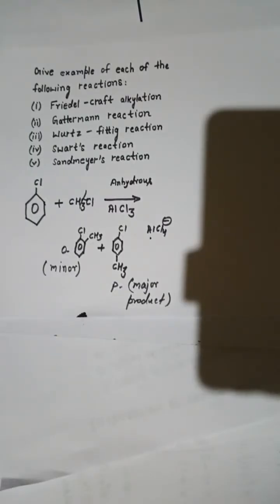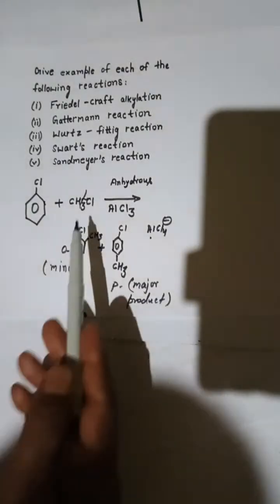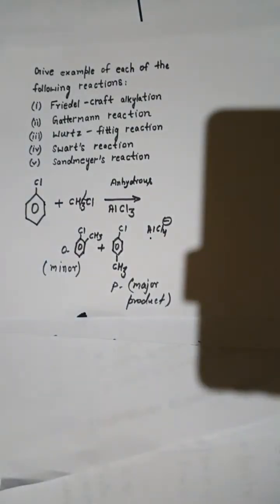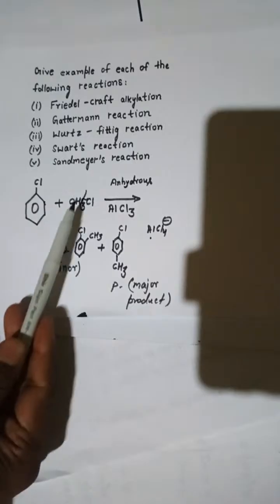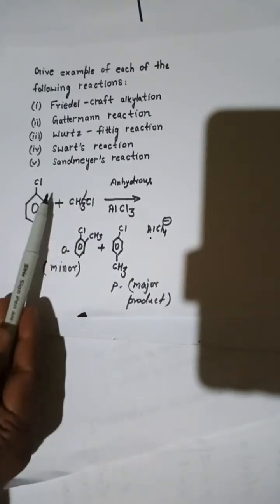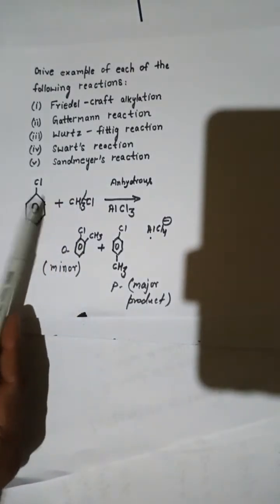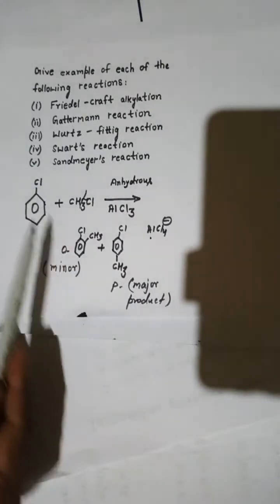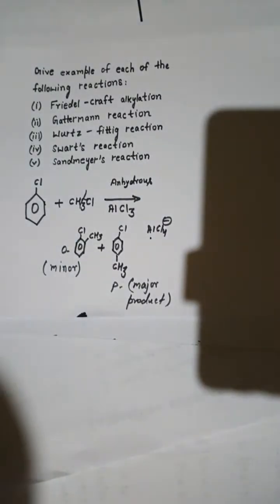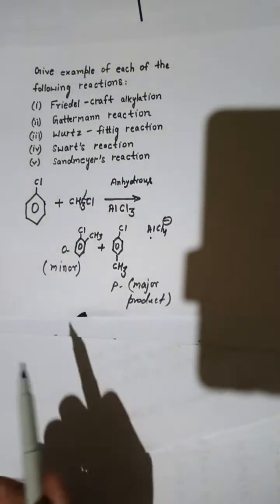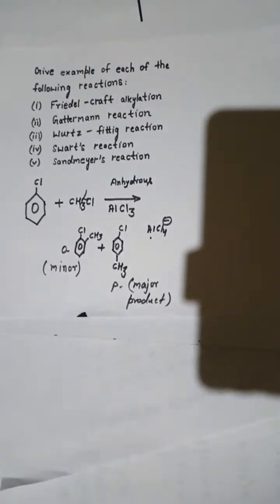ये Friedel-Crafts alkylation है. ओके, अल्काइल क्लोराइड आपको रिएक्ट कर रहा है यहाँ से क्लोरोबेंजीन से. So this chloride is going to break down and this methyl will come either at ortho or para position. So ortho will give you steric hindrance, so this will be your minor product and the para will be your major product, right? So this will be your major product.